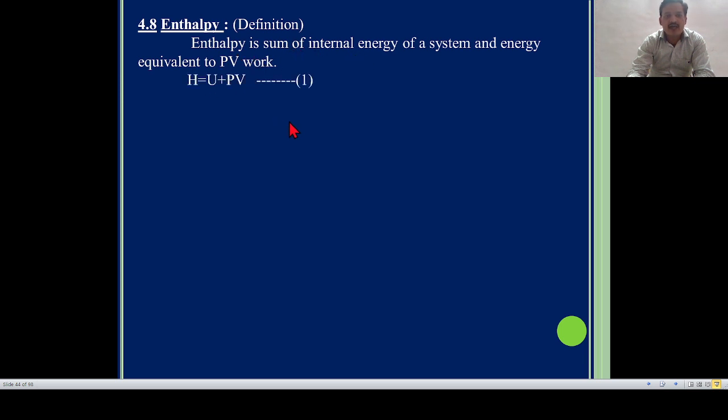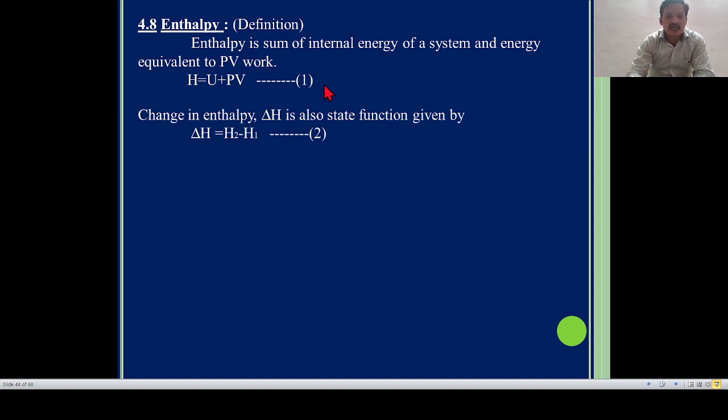So the symbol of enthalpy is H. It is the sum of internal energy, symbol U, and PV type of energy, so plus P into V. PV type of energy means, I am telling you once again, in expansion energy is lost and in compression energy is gained. So that energy is called PV type of energy, the energy for expansion and compression in pressure-volume type of work.